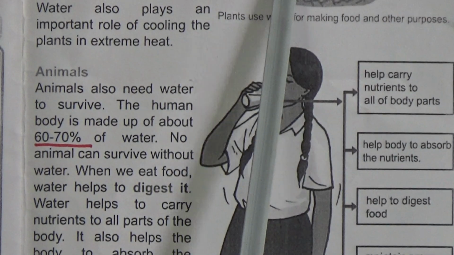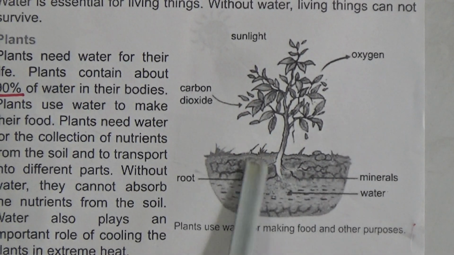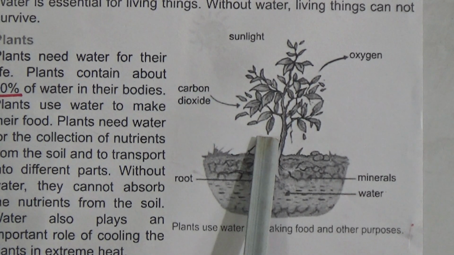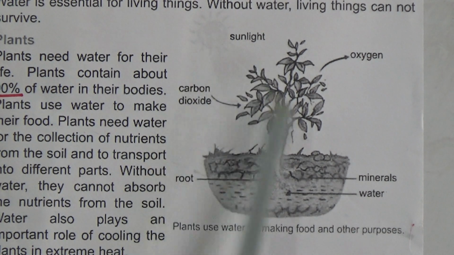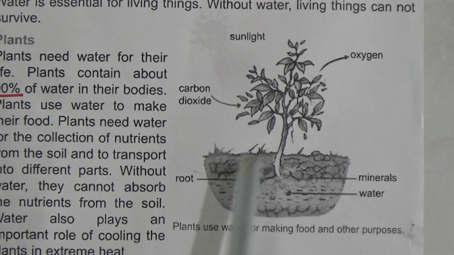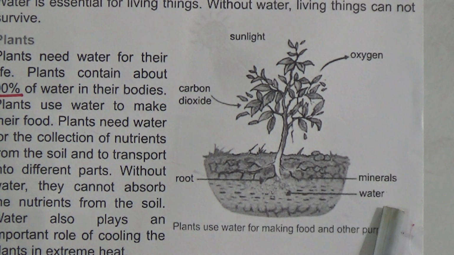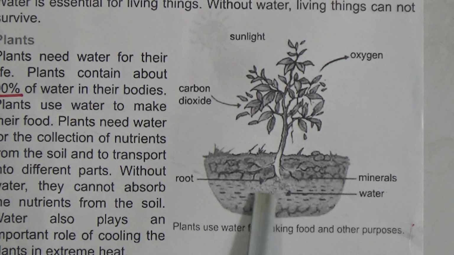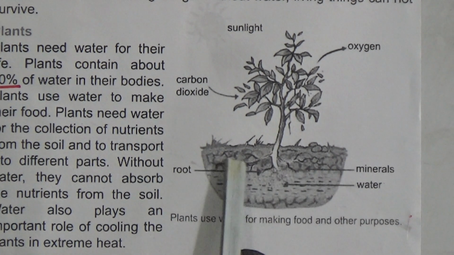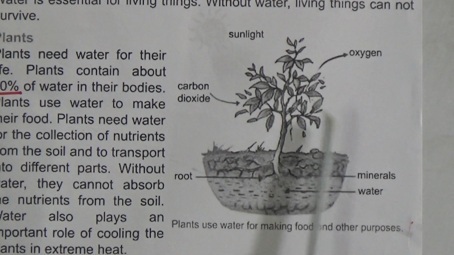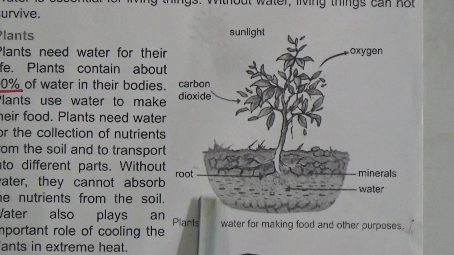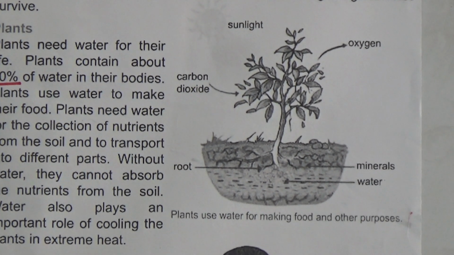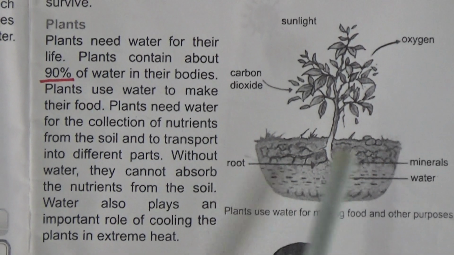My dear students, here is given a picture, see here, plants use water for making their food and other purposes. Plants produce their own food by using sunlight, oxygen and carbon dioxide, and this is root, this is minerals and water. Plants need water for the collection of nutrients from the soil, and plants use this water to transport into different parts of the body. Okay, and they cannot absorb the nutrients from the soil without water. So water plays an important role of cooling the plants in extreme heat.